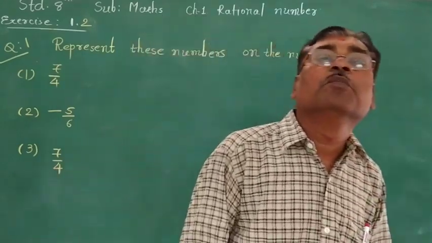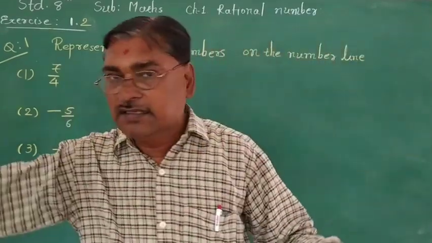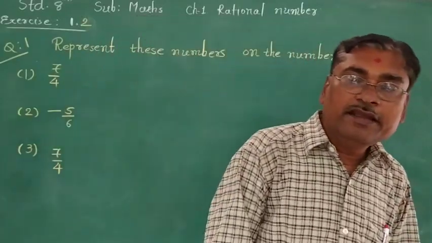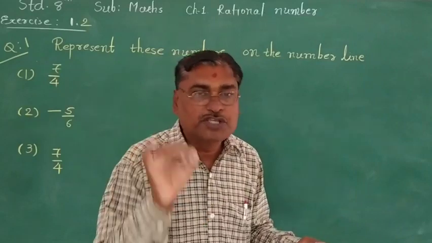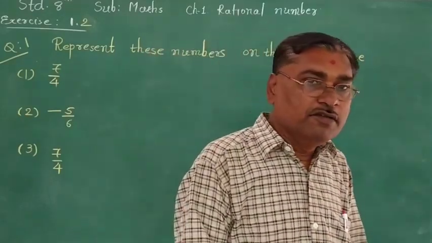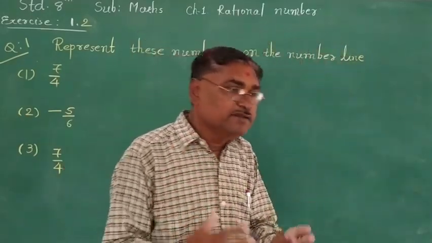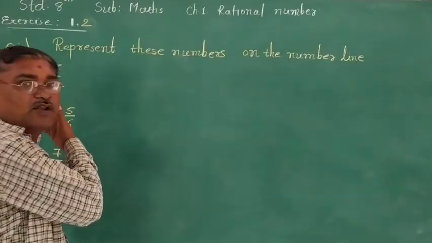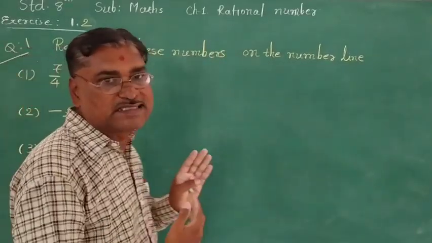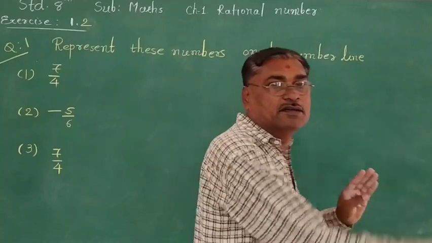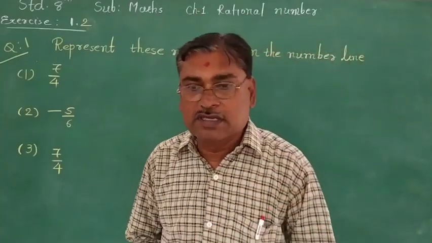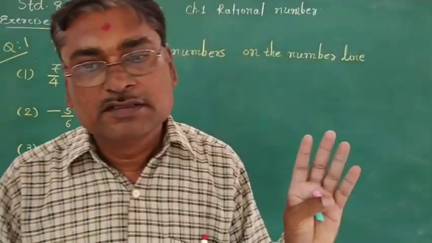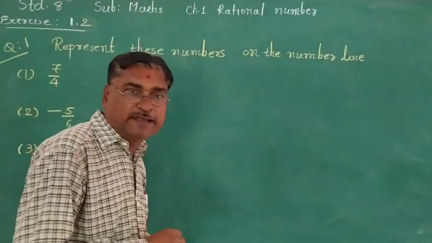How to draw the number line: we first draw the line, and in between we write 0. Then on the left side we write negative numbers, and on the right side we write positive numbers. That is our concept about the number line.